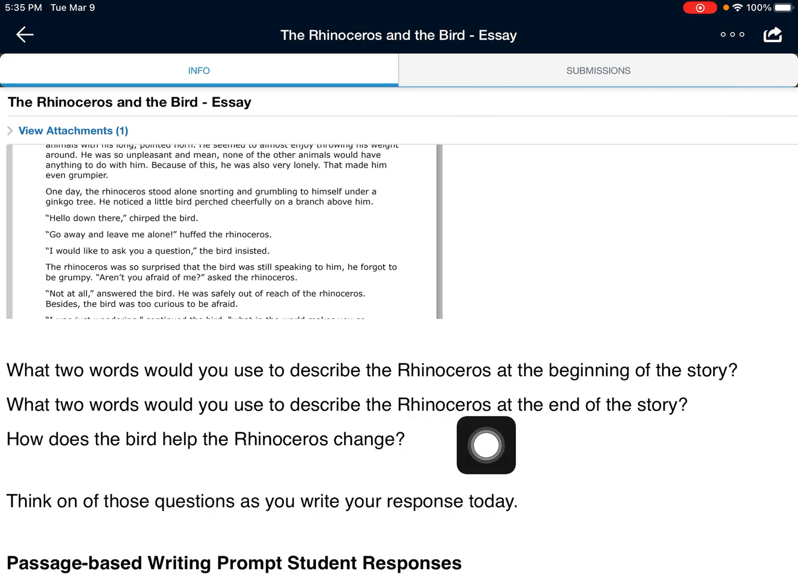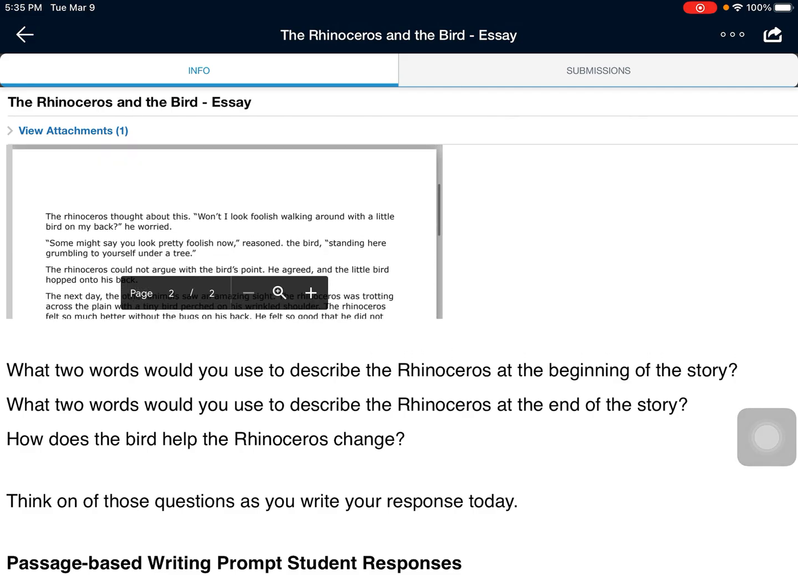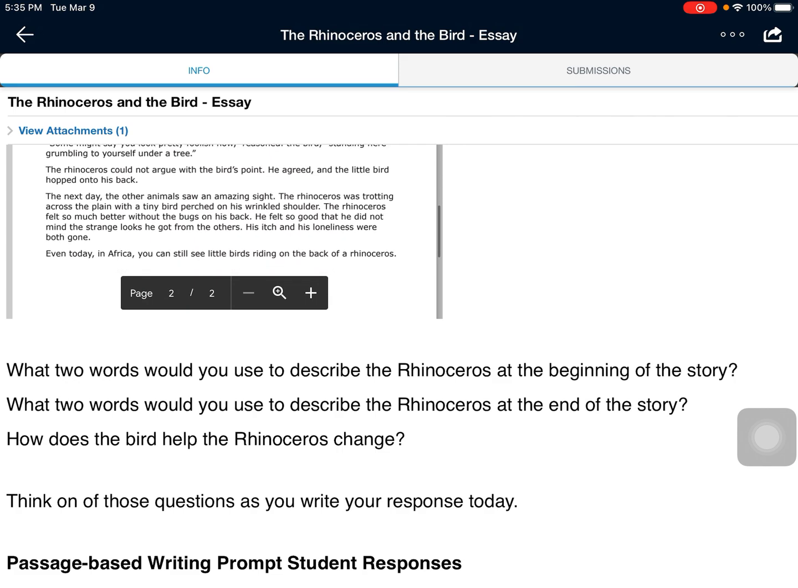Next, what two words would you use to describe the rhinoceros at the end of the story? Would you still use the same two words, or would you change them? So go to the end of the story, and I want you to think about how you would describe the rhinoceros. And the last question, how does the bird help the rhinoceros change?